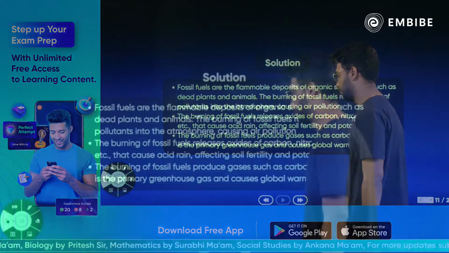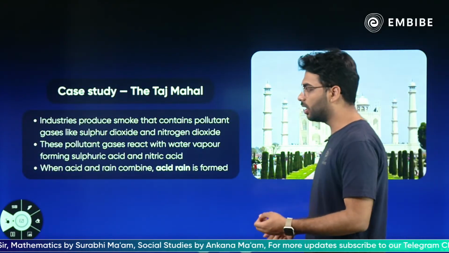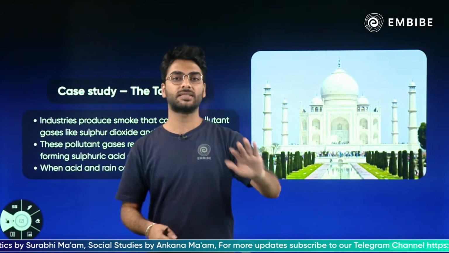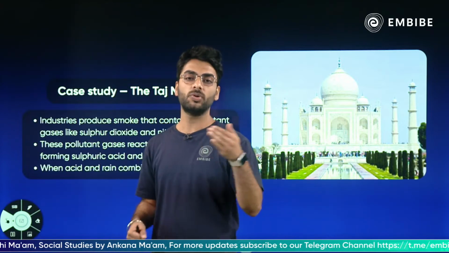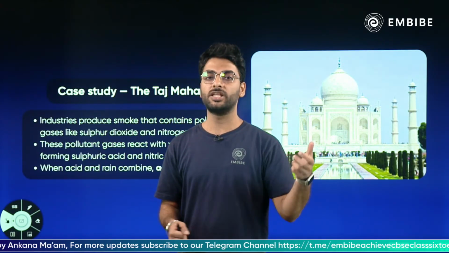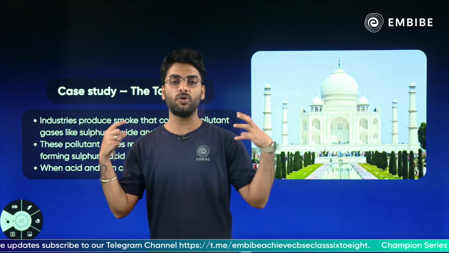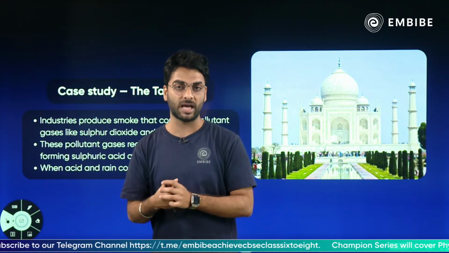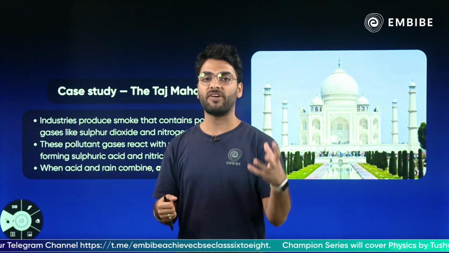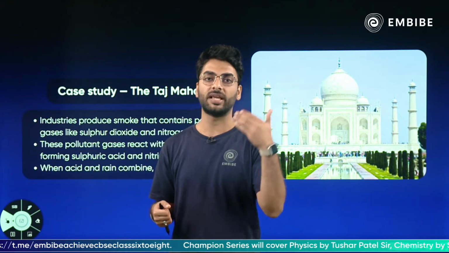Okay? Now, moving on, Taj Mahal. Currently the Taj Mahal is completely white, but a few years back it had turned greenish yellow. Taj Mahal had turned greenish yellow because of the different chemical refineries and petroleum refineries around Taj Mahal, right? Now these refineries released a lot of sulfur dioxide and nitrogen dioxide into the air.